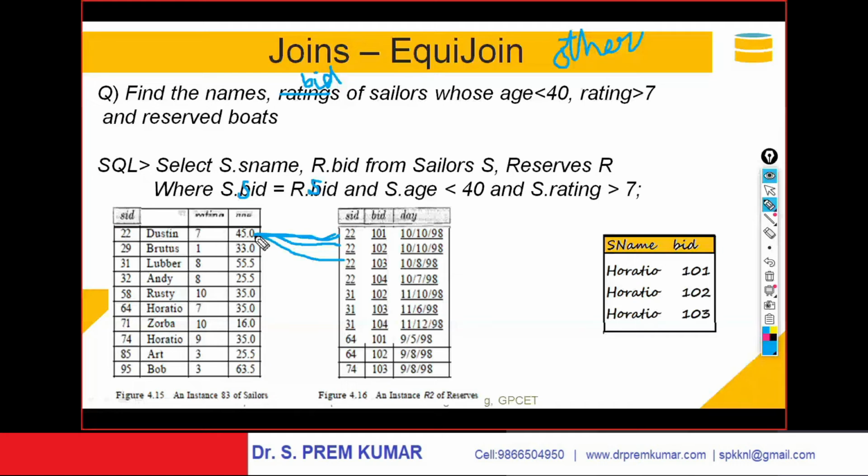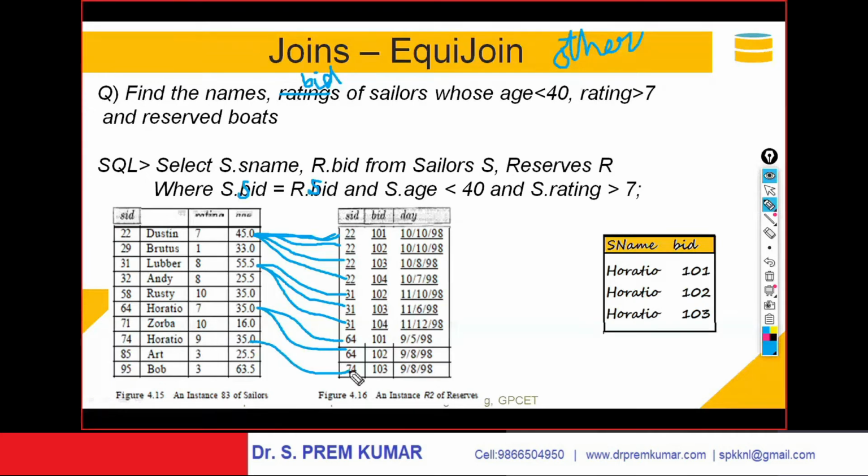Yeah, it is getting matched. And 31, here it is getting matched. 64, this 64 is getting matched. And the 74 is getting matched.